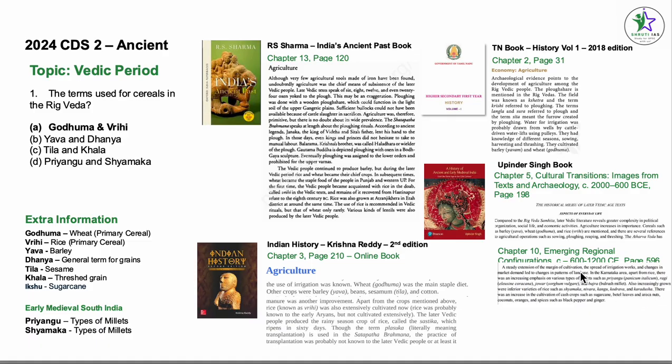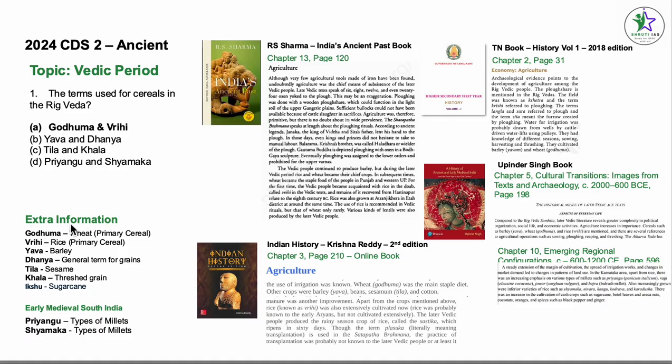Now, you don't have to necessarily go ahead and read all the books. I've done this to just map out where the questions come from. What we're supposed to do is make a note of this question that has been asked and make a note of all the other options as well. So, godhuma is wheat, vrihi is rice, yava is barley, tila is sesame. Dhanya and khala I could not find, but from my understanding, dhanya would be dhan. Priyangu and shamyaka we have read, it's given here.